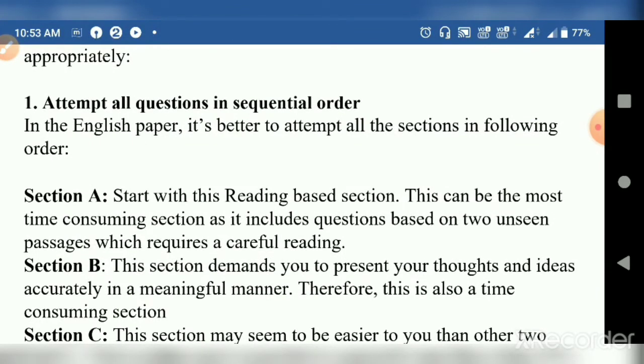It is recommended, unless you do not know anything about any question, but I don't believe that. I believe that every student knows everything about all the questions.